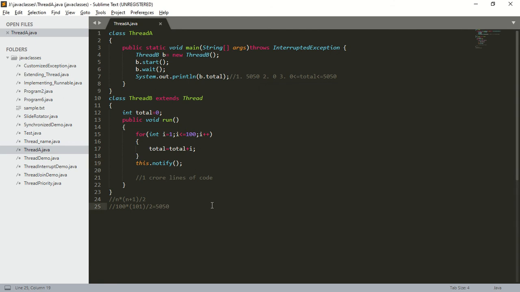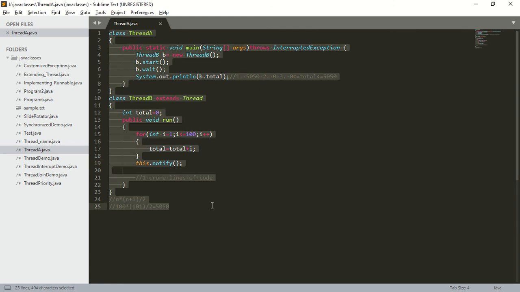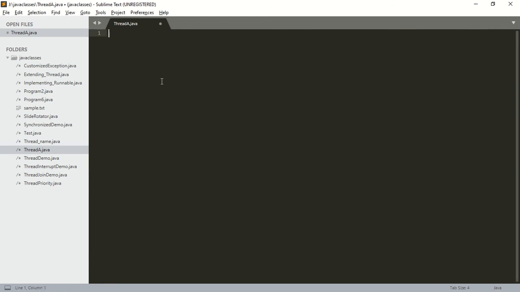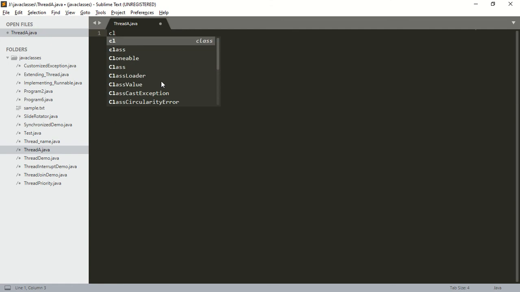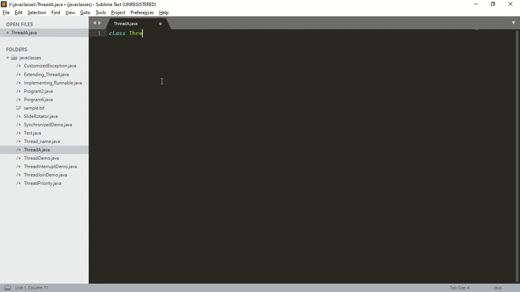To explain that, I will remove all this code. Here I am going to create a class called ThreadA. Listen carefully. Within this class, I am going to create a main method, public static void main(String[] args).